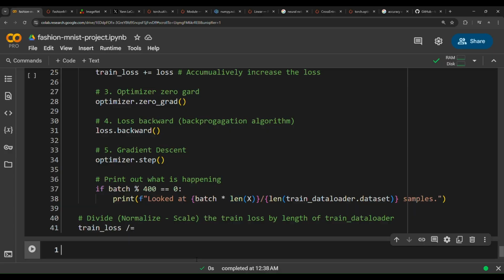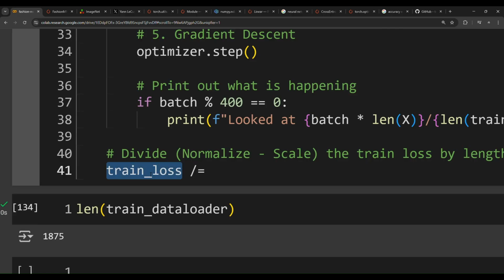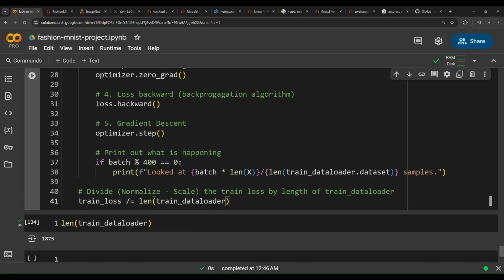So how many batches do we have here? Length of train data loader. We have 1875 batches. So we need to divide the loss by this number, length of train data loader. That's how easy it is to normalize a loss value.